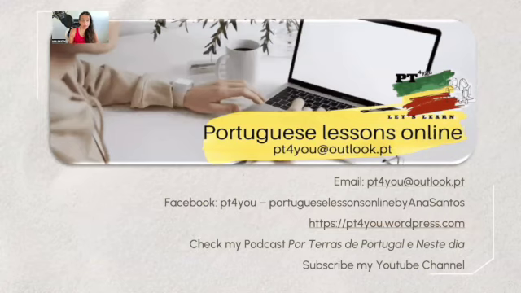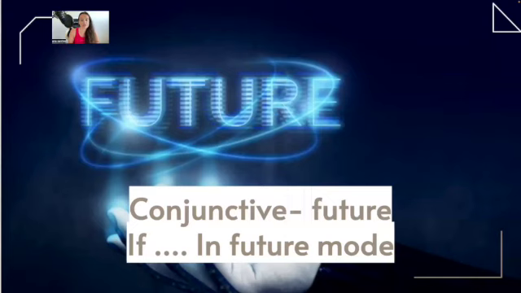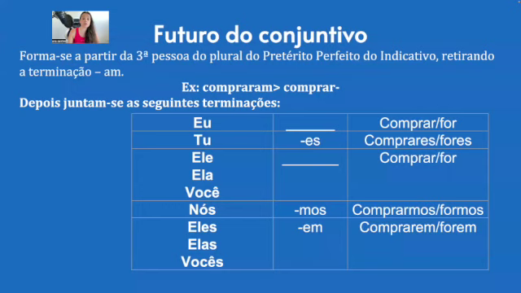Today it will be the continuation of this idea of future in the conjunctive form, and also when to use it. Just to repeat what we talked about last week, the future of conjunctive, we are still in the Peter Pan world, wishes, the dreams, and the future of conjunctive is formed starting in the third form of the past simple. Yesterday I did something, and this is the idea.